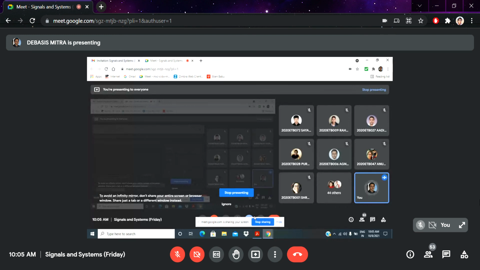And for laboratory purposes, after the puja vacation, just around mid semester I think we will start, and just after the mid semester I will take one particular exam for lab, and in the lab a separate small experiment will be given individually and you have to do that, on a MATLAB basis.